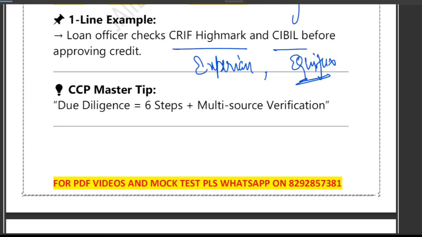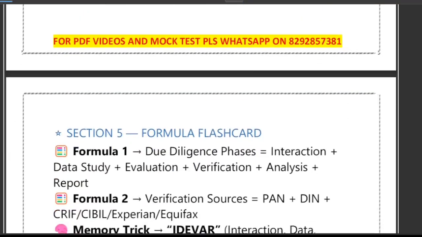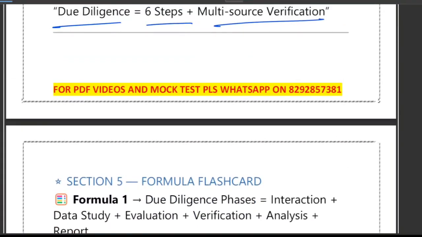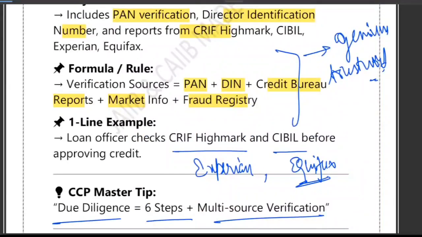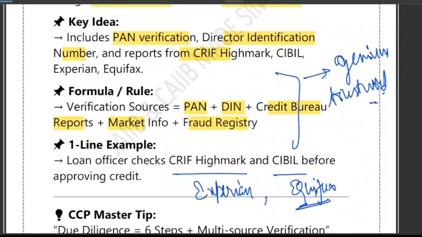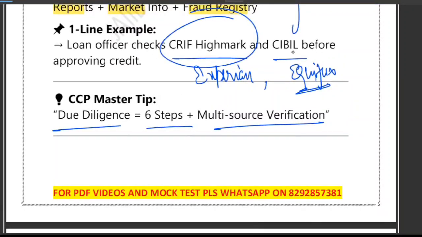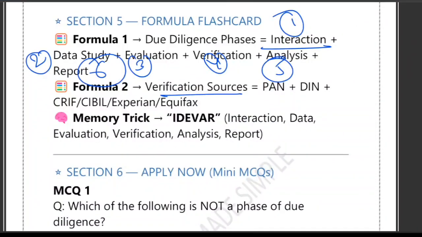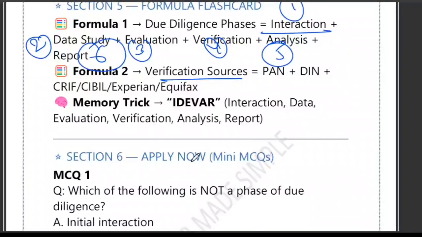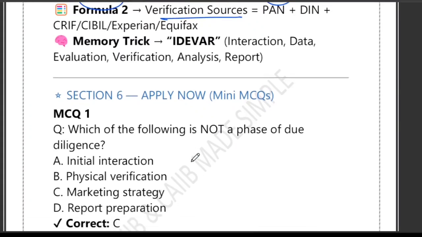So the master tip is that due diligence is 6 steps plus multi-source verification. If you remember this line, 6 steps plus multi-source verification, you will never forget the entire concept that we have discussed right now. Verification sources: we have PAN, DIN, credit bureau report, market information, fraud registry. So the loan officer always checks CRIF, High Mark, and CIBIL before approving the credit. So the rules are very simple. The first rule is that due diligence means you interact. That is the 6-step flow and the verification sources. Just now I told you these are the official sources, right? These are the official sources that the bank checks before approving the credit.